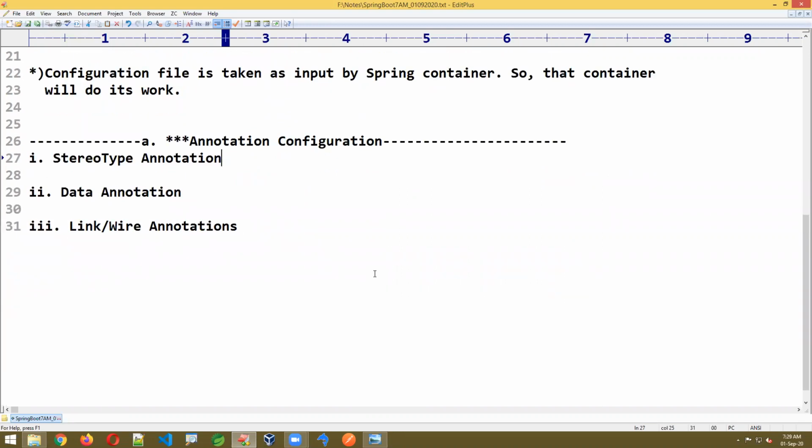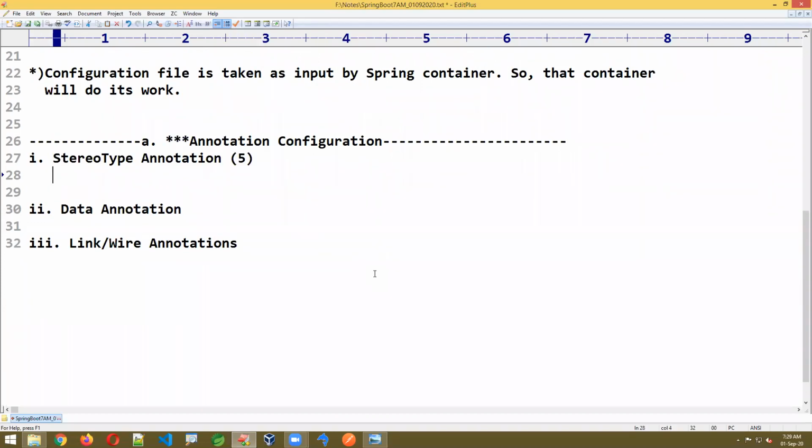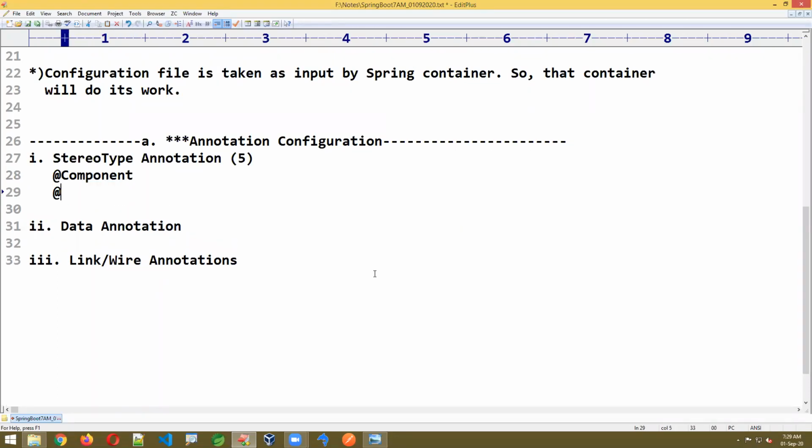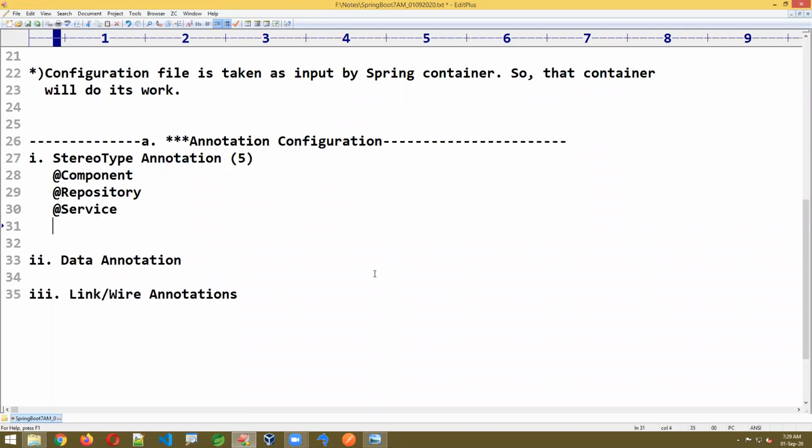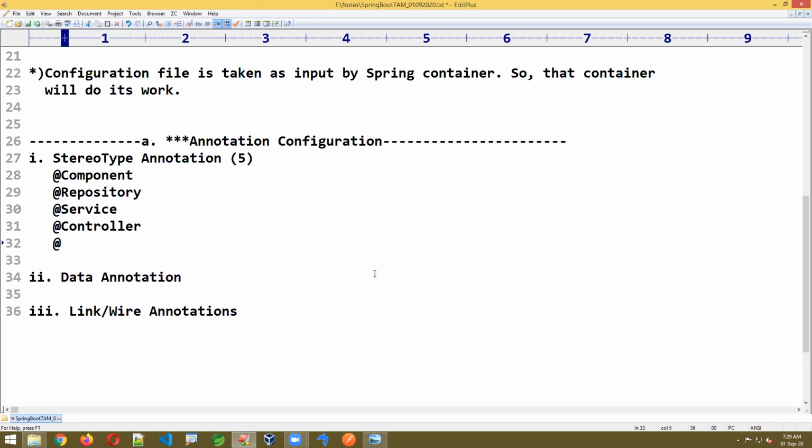Stereotype annotations are a total of 5. What are they? @Component, @Repository, @Service, @Controller, @RestController. Don't worry, we are not going to learn all this in a single day. One by one we are going to see. These are a total of 5.